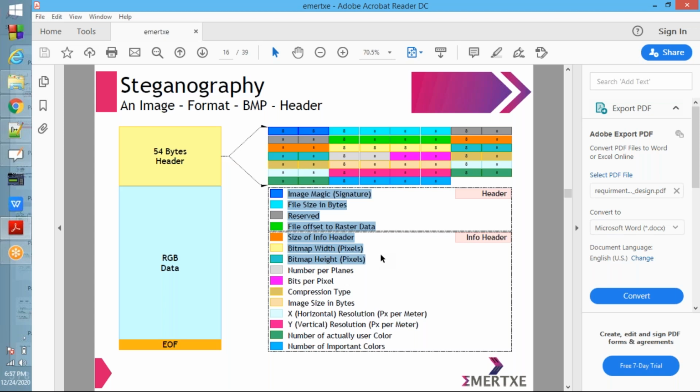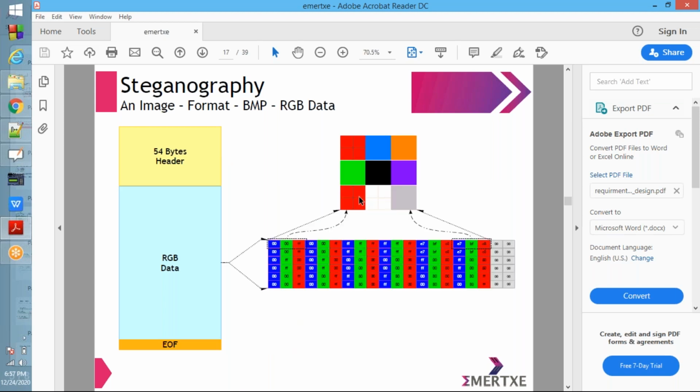The header contains information related to the image. In those 54 bytes, the number of rows, number of columns, size of header, size of file, image signature, and so much more information will be there. That is what the header is. Fine, see next.